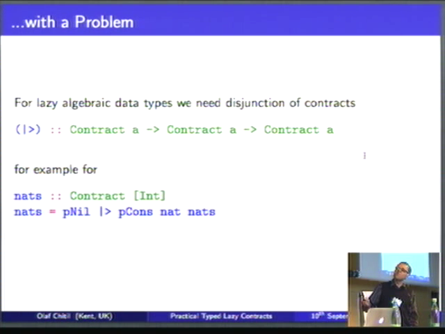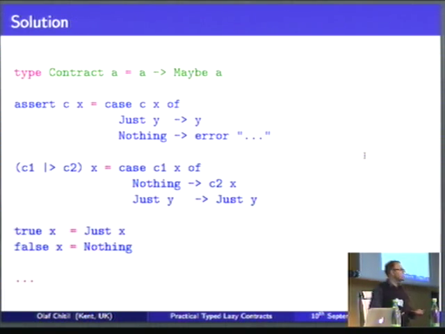So we really need some kind of operator like this. So this here is disjunction of contracts. And that is really the problem here. What do we do with disjunction of contracts? And I thought about that quite a long time because our original representation doesn't work. Contracts just as functions from the element type to itself. There isn't really anything more you can do there. So you have to really find a different representation. And it turns out there's a very simple solution.